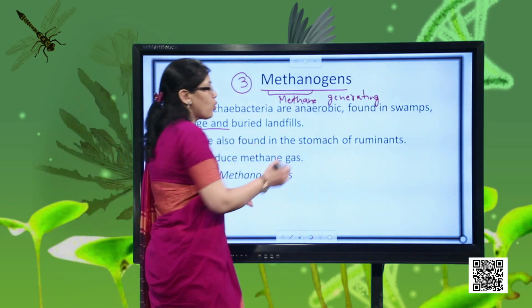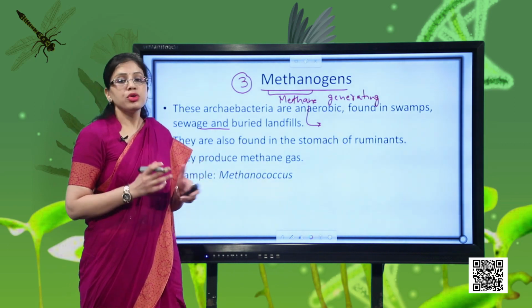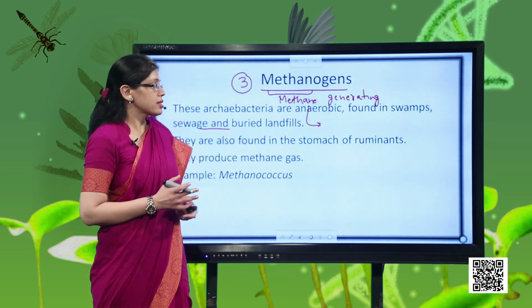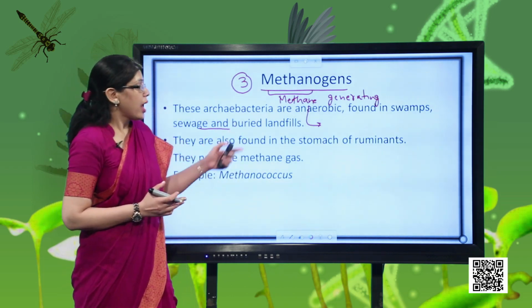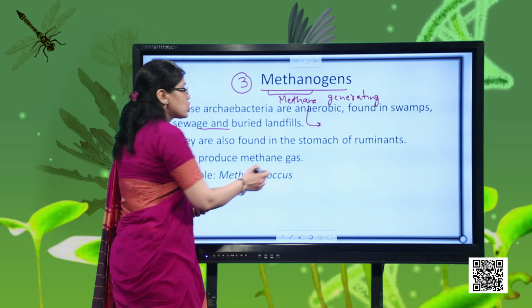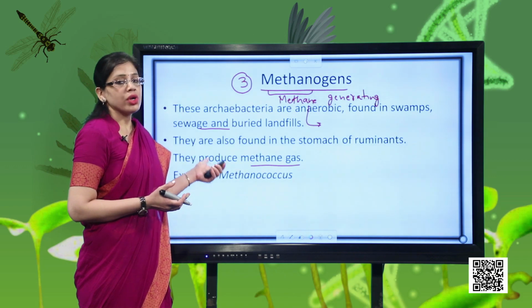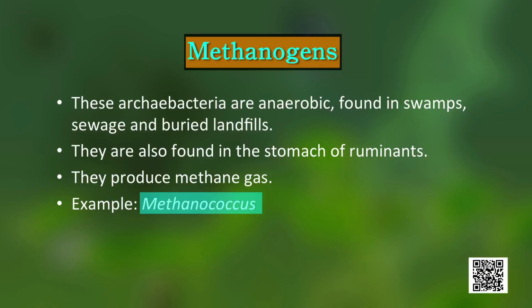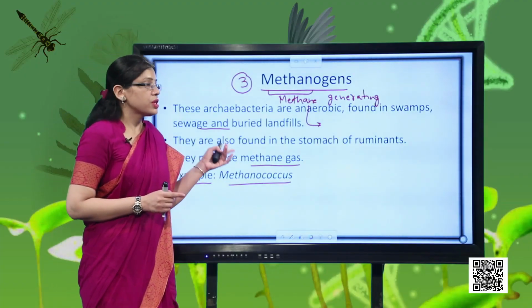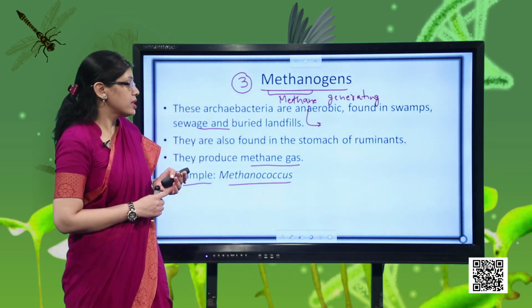In fact, these bacteria are also found in the digestive system of grass eating animals. You might have heard the term ruminants. Ruminants are grass eating animals. So in the digestive system of these grass eating animals, these bacteria are found, and these bacteria are helping us a lot, because with the help of these bacteria, if we are storing their waste material in a biogas plant, we can generate biogas also. So they are used in the production of biogas also, and the example for this which we have is Methanococcus. So how many 3 groups of Archaebacteria we are having? The first one was halophiles, the second one was thermoacidophiles, the third one which we are having is the methanogens.